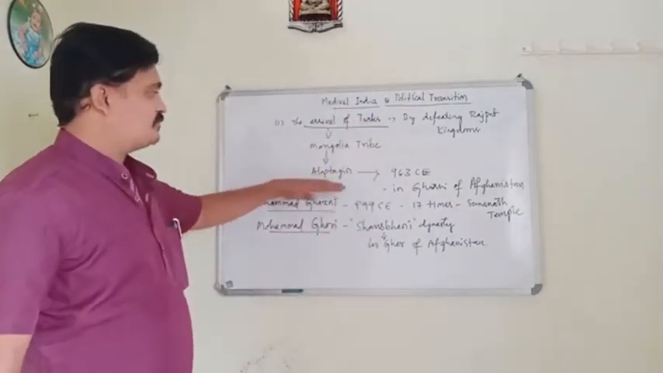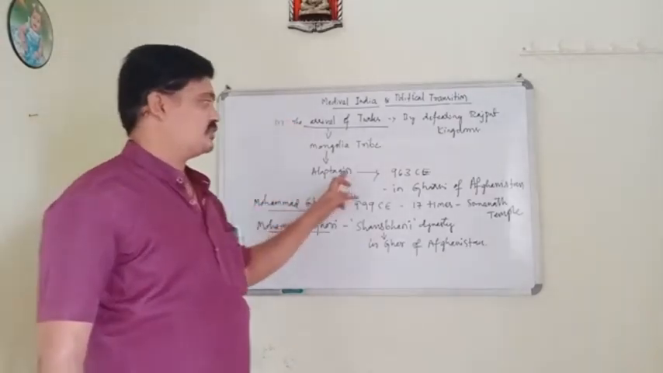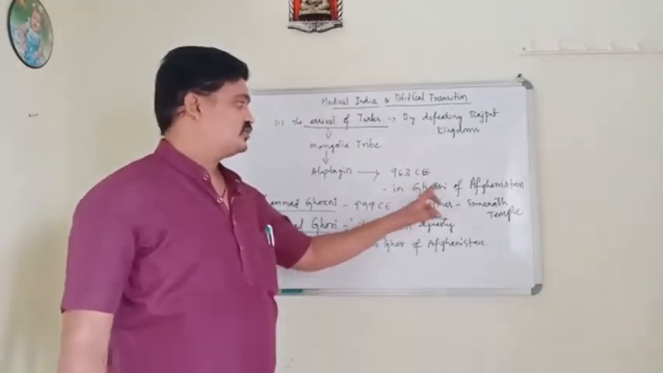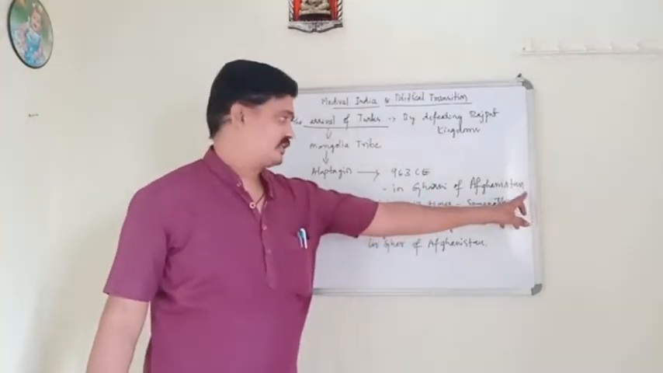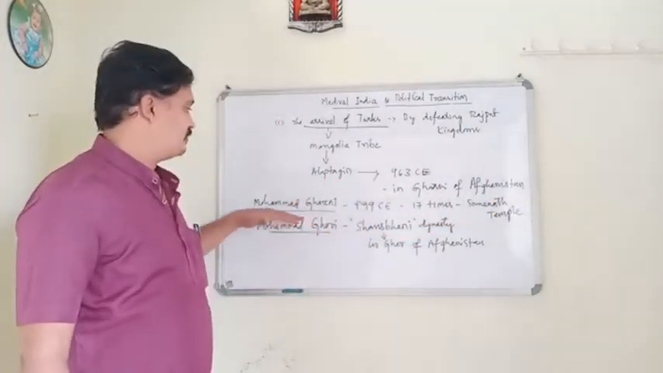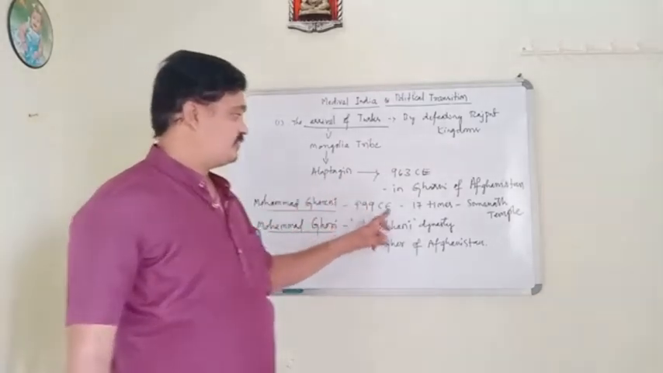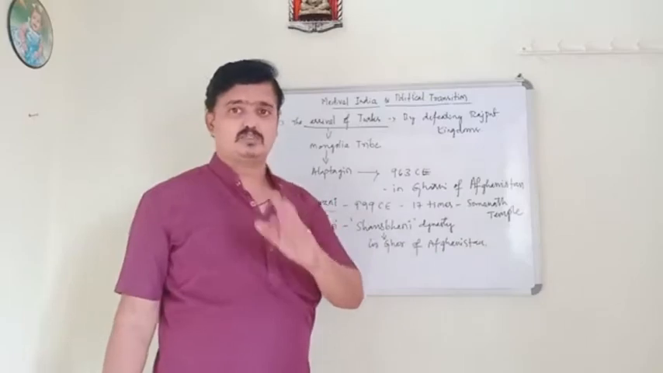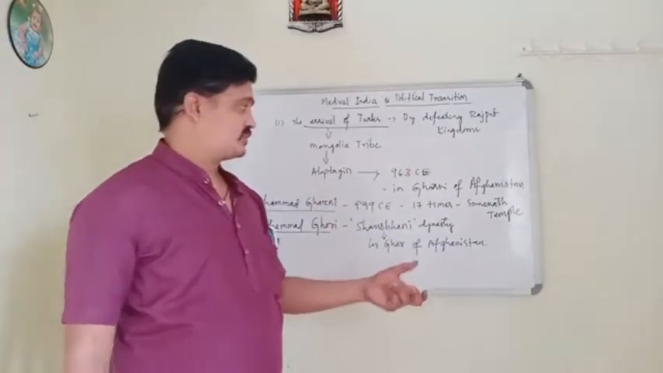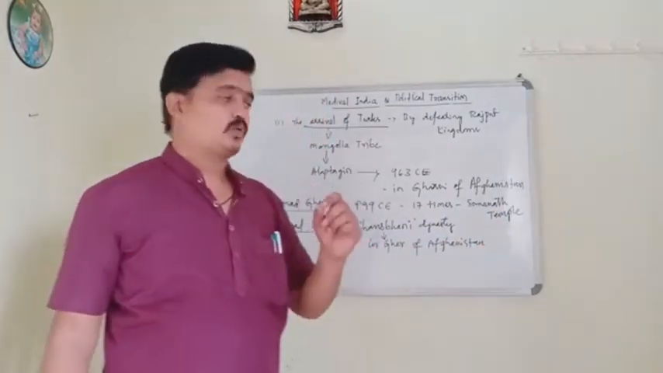And later, Alaptagin, who belonged to this Mongolia tribe, established his empire in the year 963 CE in Ghazni of Afghanistan. Later, in the year 999, Mahmud of Ghazni ascended the throne after him, and he invaded India 17 times. During that time, he destroyed many temples, one of the famous ones being the Somanatha temple, and the temples of Saurashtra.